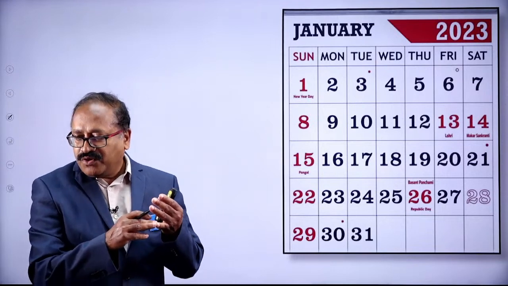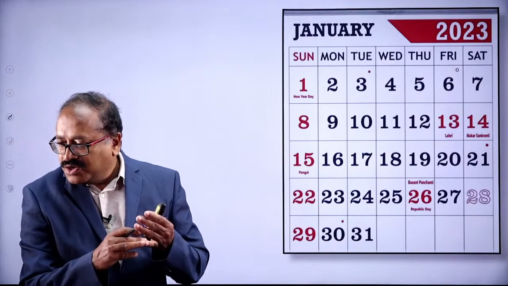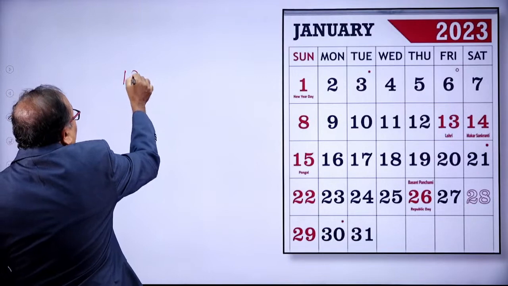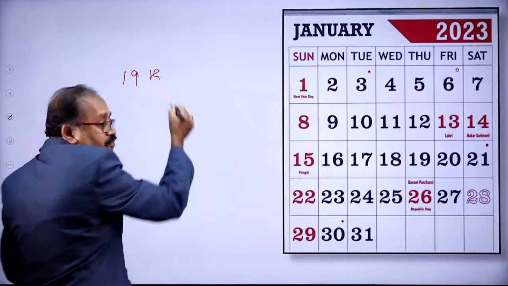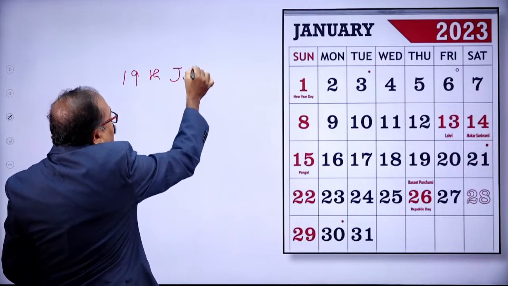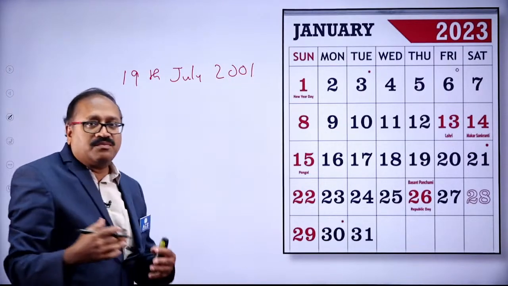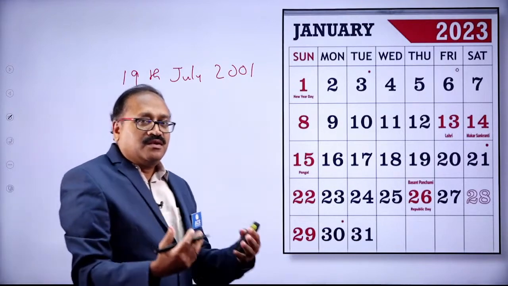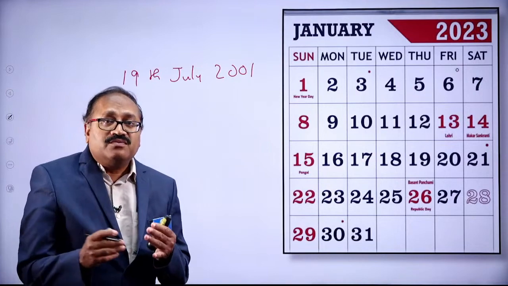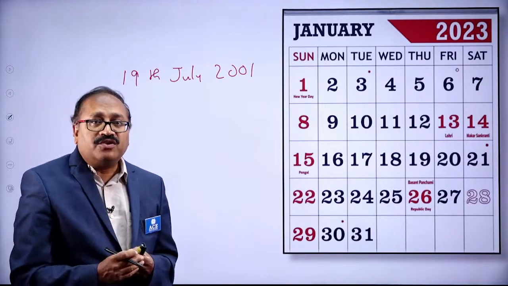Okay. Aman gives his date of birth: 19th of July 2001. 19th of the 7th month, July, 2001. The smart boy Aman has landed on this planet. What was the day? Was it Sunday, Monday or Tuesday? How do we find out?